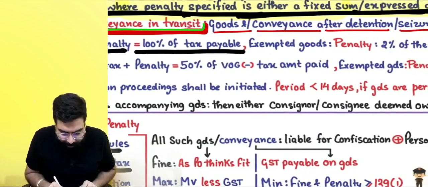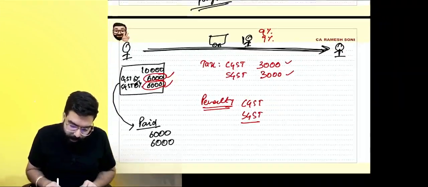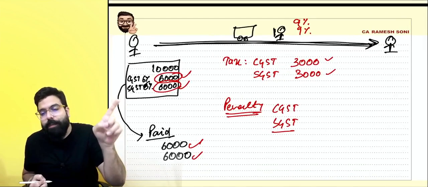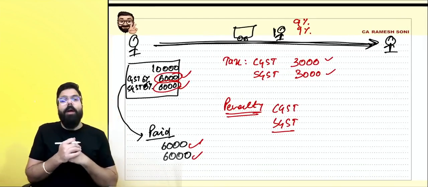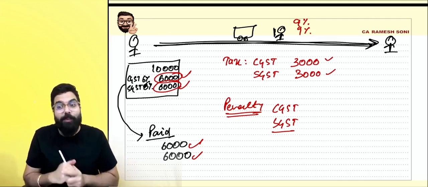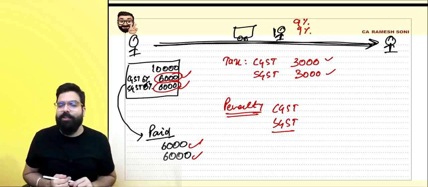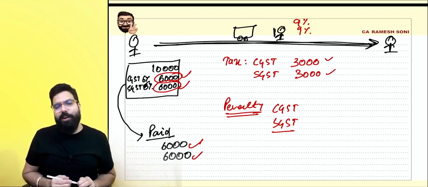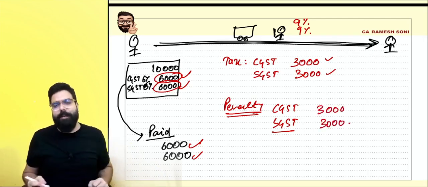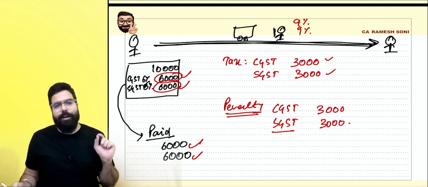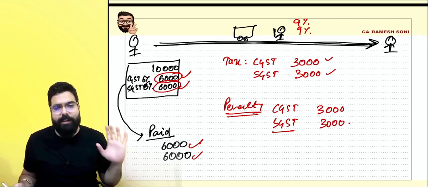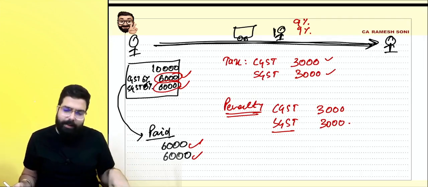See over here, penalty is 100% of the tax payable. When I send the goods, I already paid 6,000, 6,000. Can you tell me what is tax payable? 100% of the tax payable means how much will be the penalty amount? Whatever you are trying to steal. What were you trying to steal, everyone? Sir, I was trying to steal over here 3,000 rupees CGST and 3,000 SGST that has to be payable by me. Yes, sir, we all got it. Is everyone clear with this? Quickly tell me, are we all clear with this? Yes, sir, we are all clear.